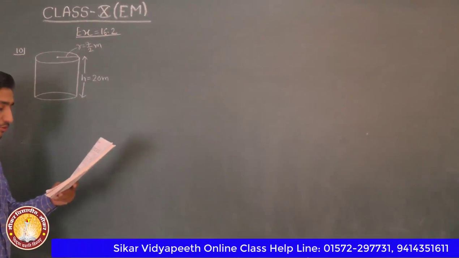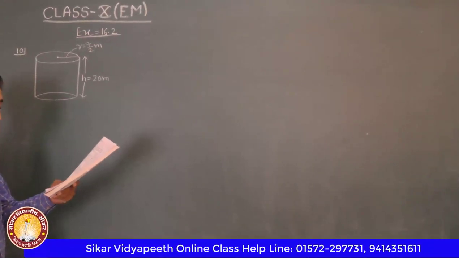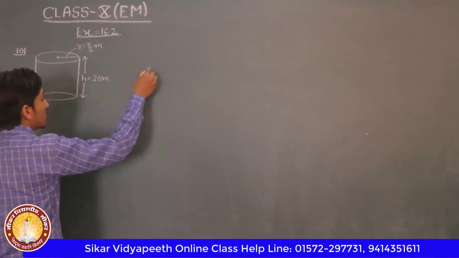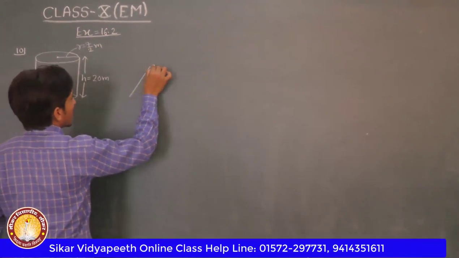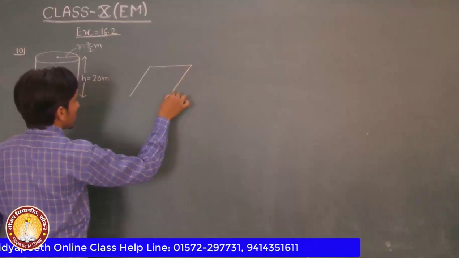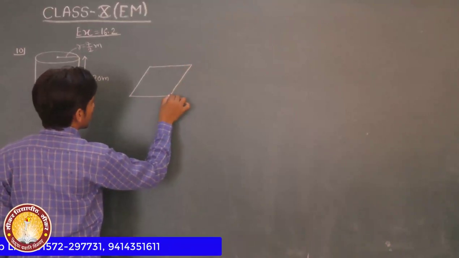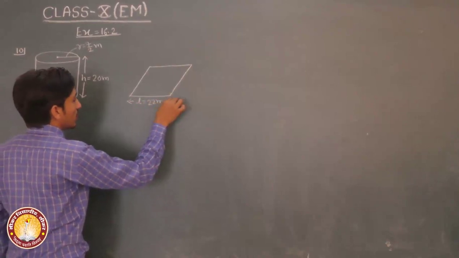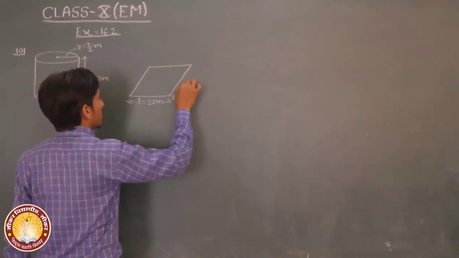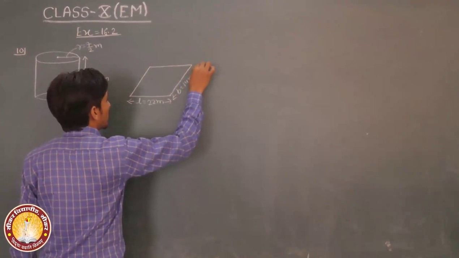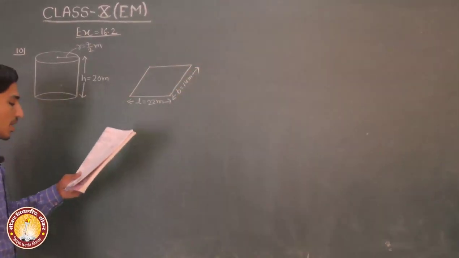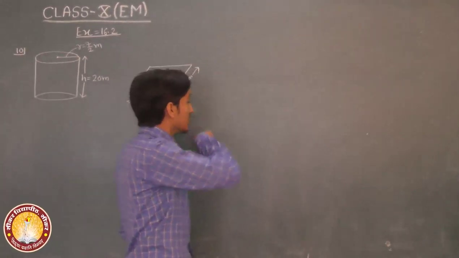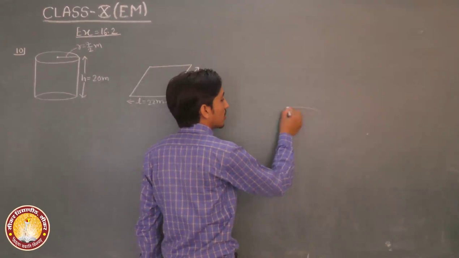And the earth from digging is evenly spread out to a platform. This is spread out on a platform with 22 meter by 14 meter. Find the height of the platform. We understand this question by this figure.